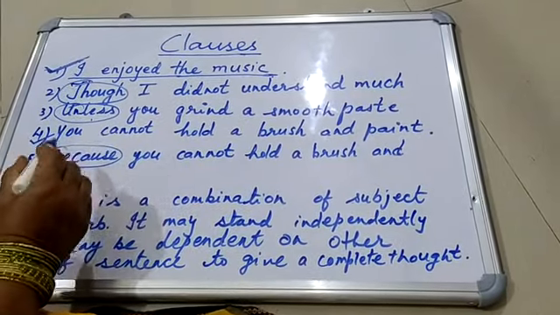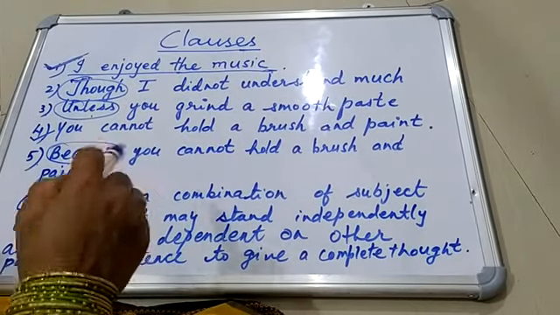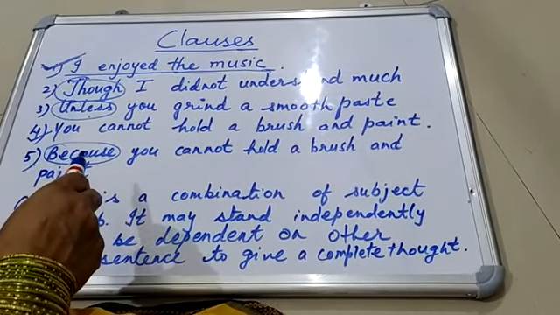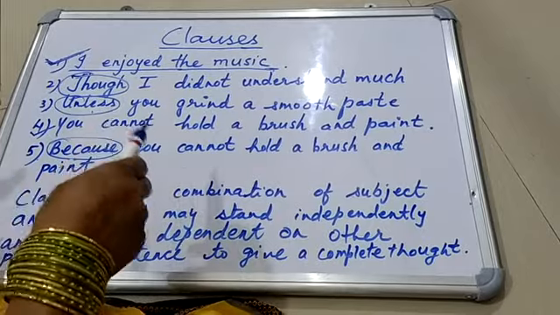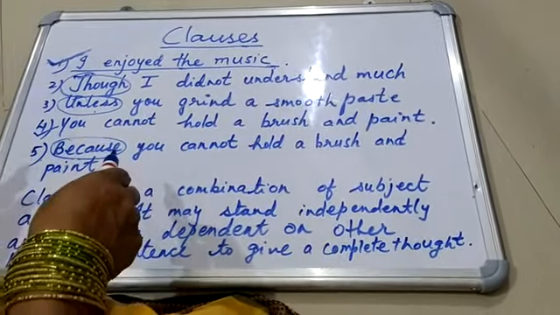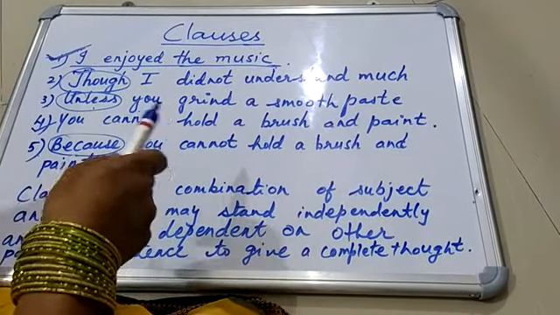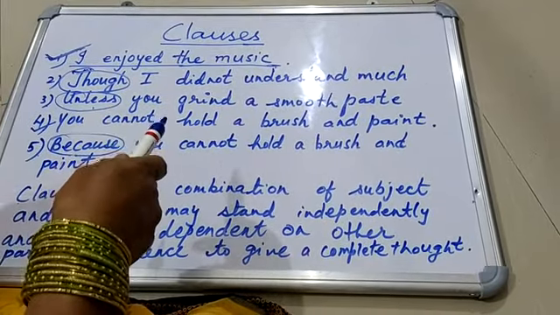Unless is a conjunction in number 3, and because is a conjunction here in number 5. Here we notice that it seems like a threatening type of statement, or showing some weakness, but it's not clear in giving complete sense.